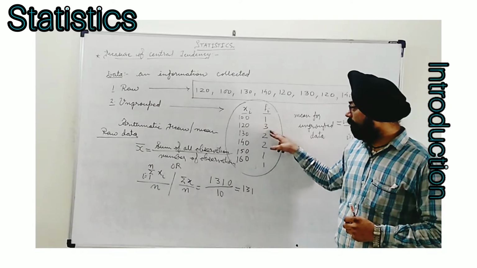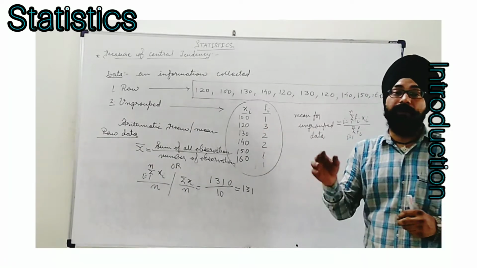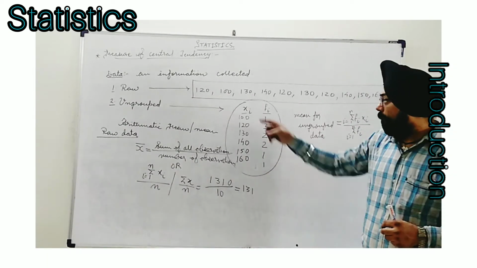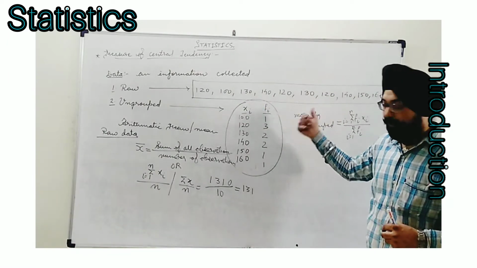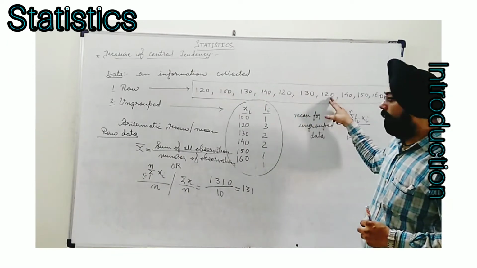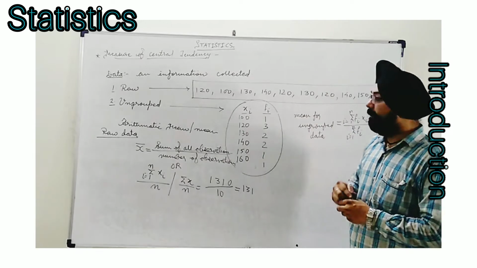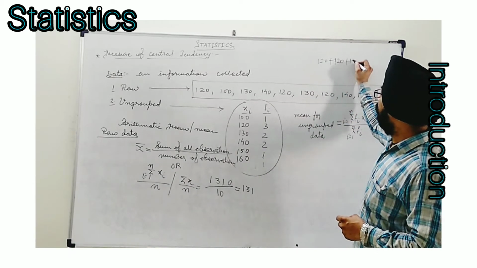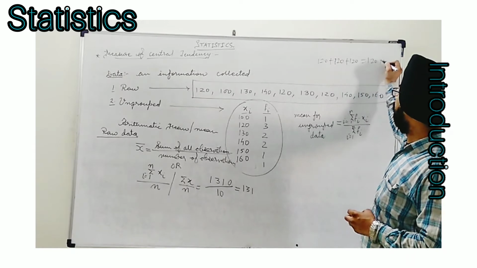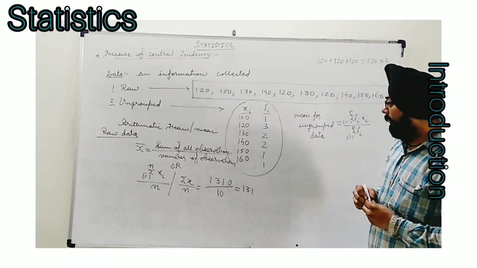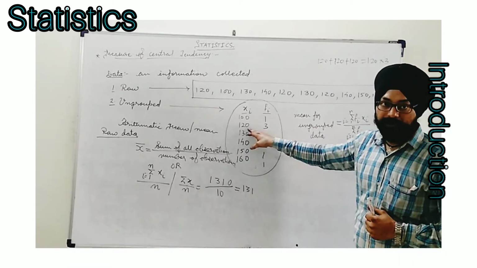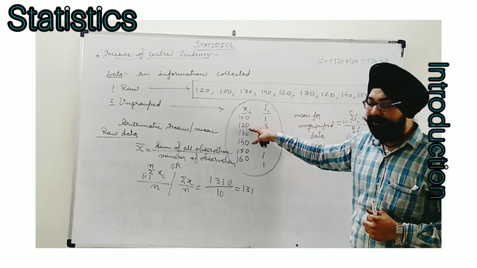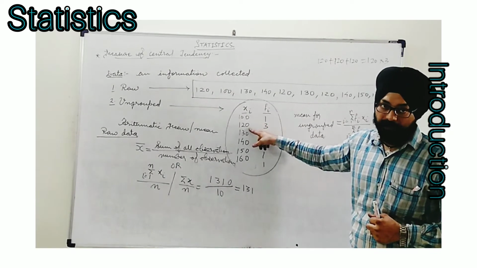But 120 comes 3 times, which means we are adding 120 three times, as in raw data. So adding 120 plus 120 plus 120 will make it 120 into 3. So that's why to find the sum of a particular data, we multiply its repetition to that observation.